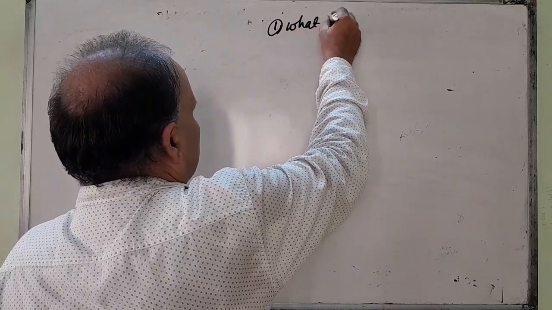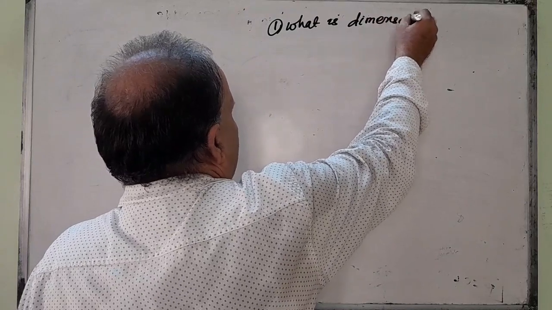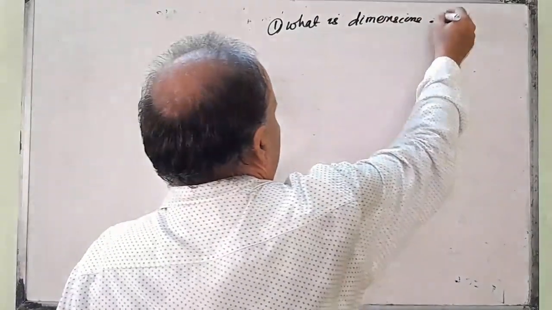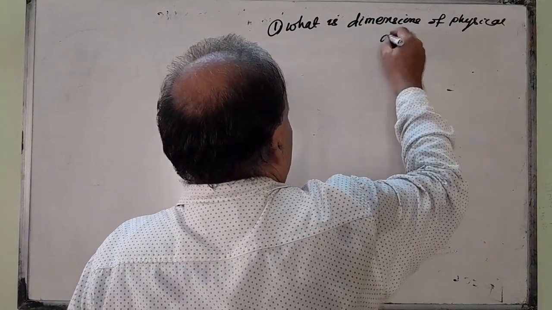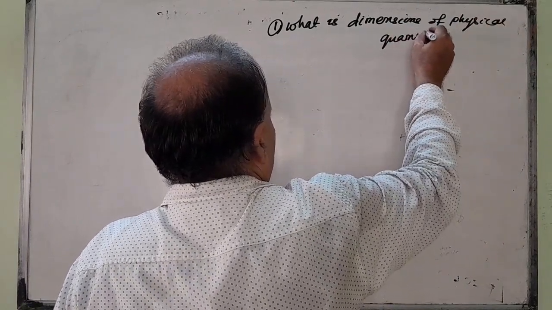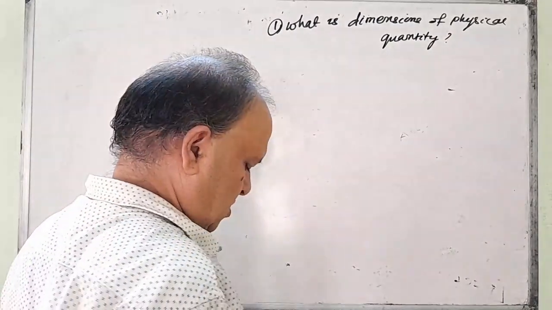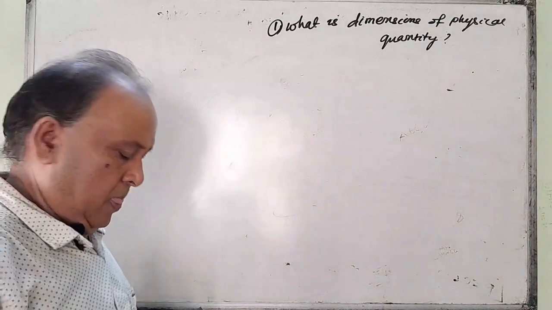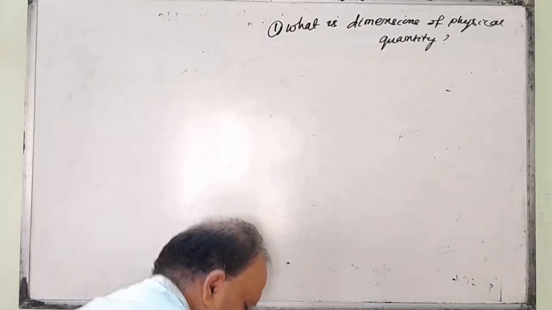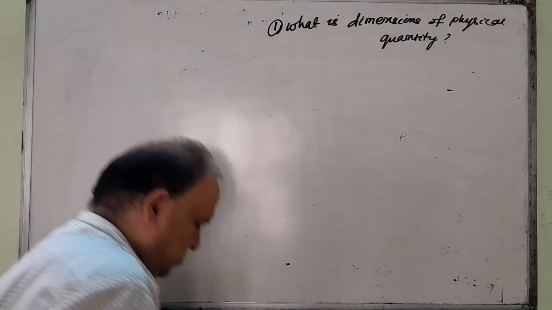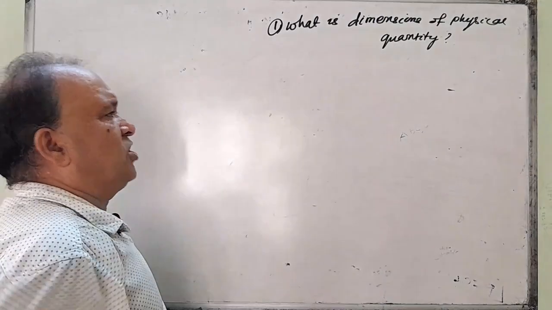What is the dimensions of a physical quantity?